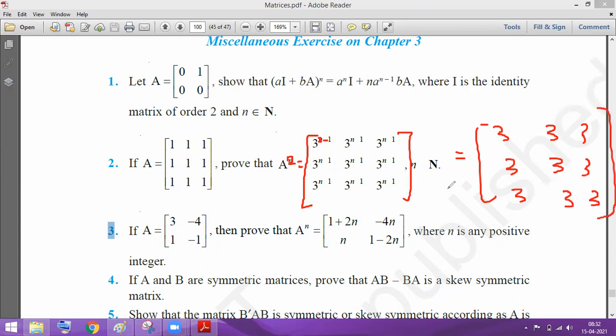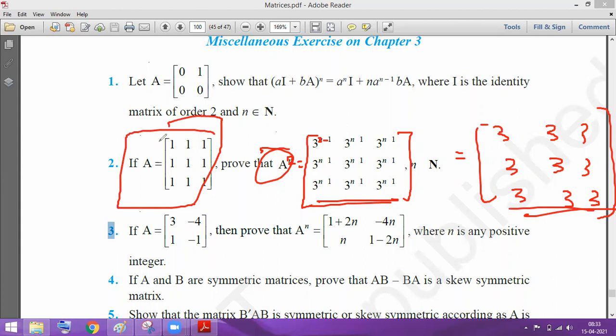Yes, then sir, A square, this is the right side, I'll get the right side as 3 3 3 3, but how can we get the A square? So do we have A here? Can we find out the A square? That is A into A. Are you following me? Yes. Okay, so you can calculate the A square.